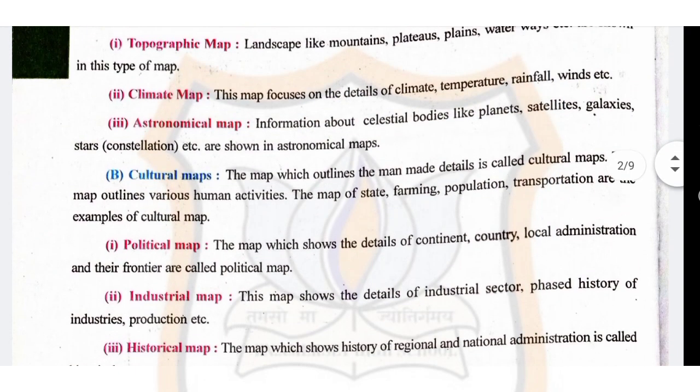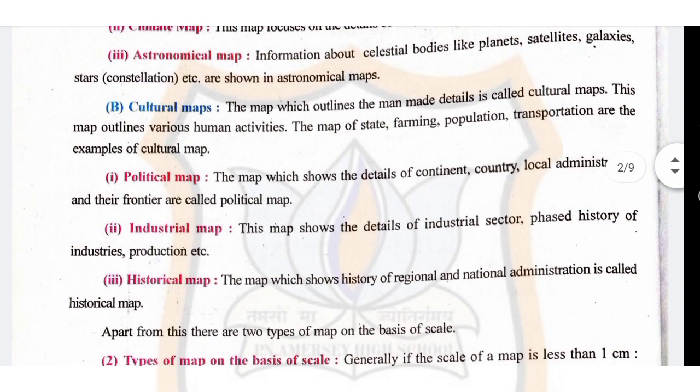This map focuses on the details of climate, temperature, rainfall, winds, etc. Number three is astronomical map. Information about celestial bodies like planets, satellites, galaxies, stars, etc. are shown in the astronomical map.